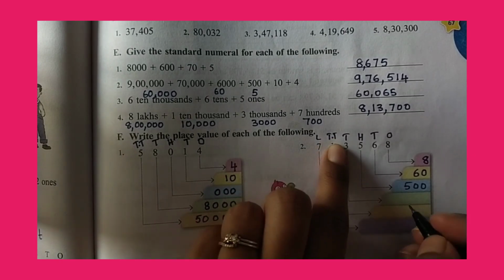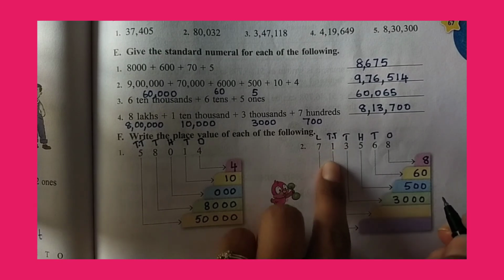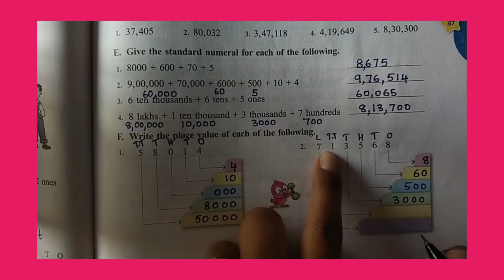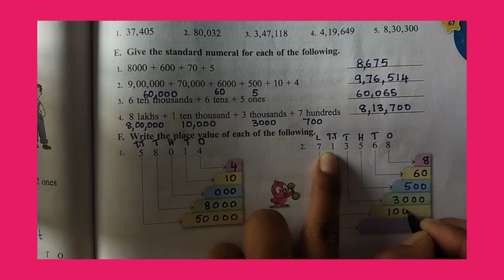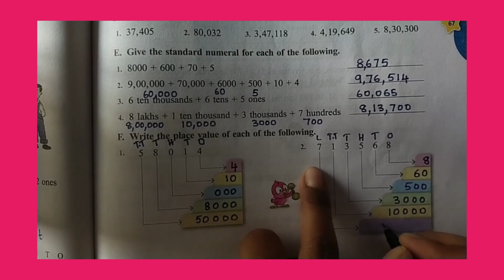Next, in thousands. How many thousands are there? 3. So, we have 3,000. And then we have 1 in 10,000's place. That means 10,000. And then in lakhs, we have 7 lakhs.